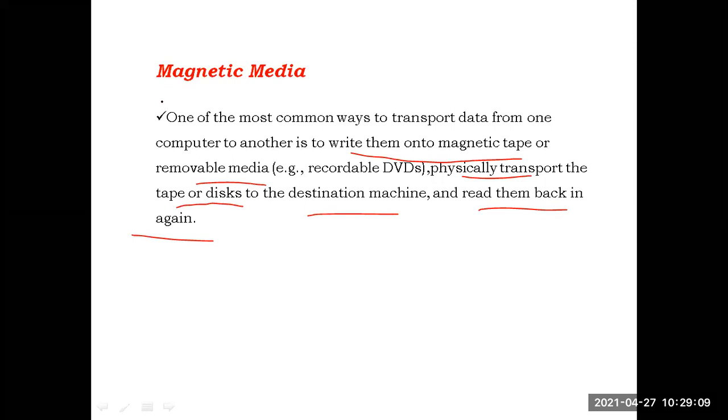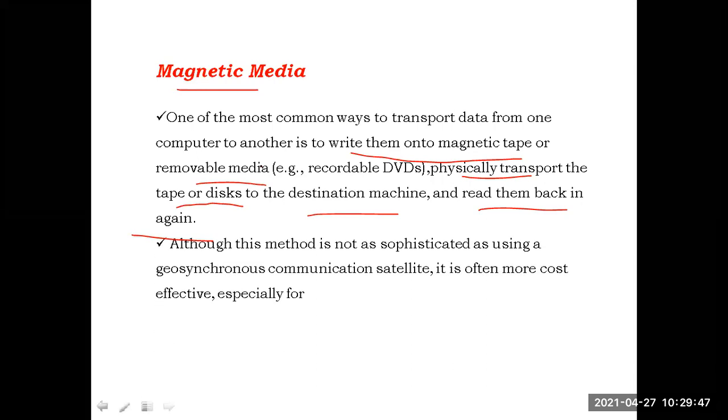From computer 1, we want to send the data to computer 2. Simply the process is, we take a pen drive, we copy the data from machine 1 into the pen drive, we take the pen drive to machine 2, and we copy the data from the pen drive to machine 2. Physically we carry the pen drive from machine 1 to machine 2. That type of data transfer is known as magnetic media. Using some magnetic tapes or removable media, the data from one machine will be transferred to the other machine. That is the concept of magnetic media.